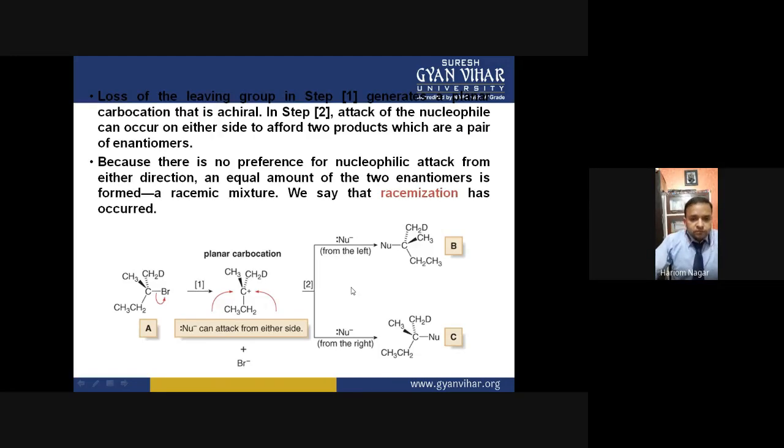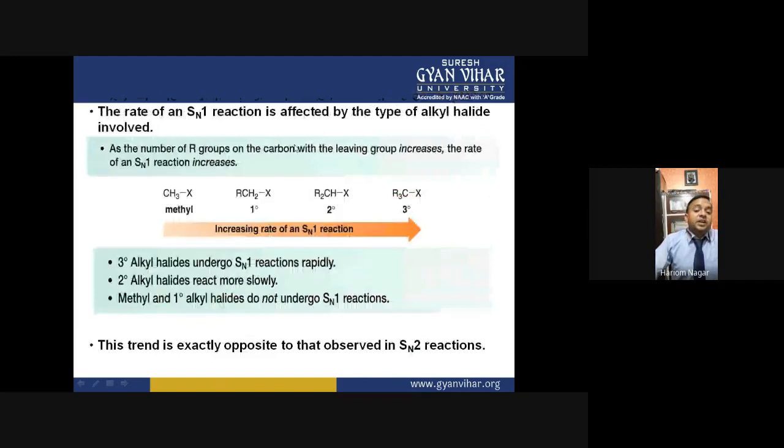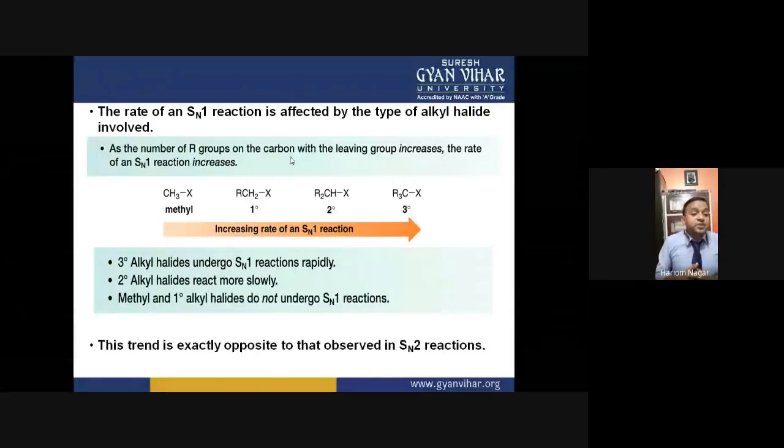Now, the factors affecting the rate of reaction. What factors affect the rate of reaction, we will discuss now in these slides. So the first factor is the structure of the substrate molecule. So here, this is methyl halide. If the halide is bromine, then it is called methyl bromide. Okay, and this is a primary alkyl halide, secondary alkyl halide, and this is a tertiary alkyl halide.